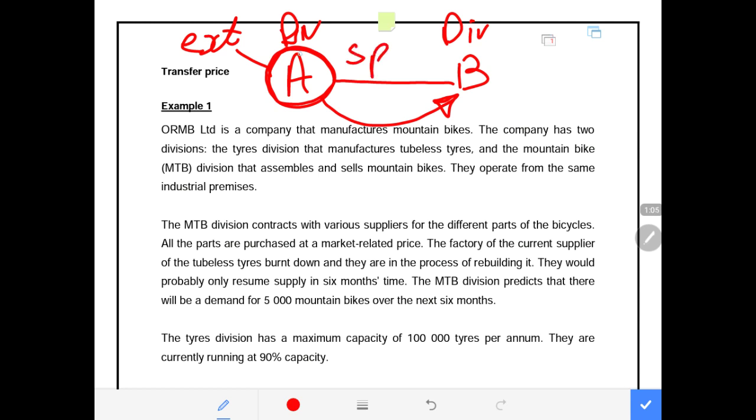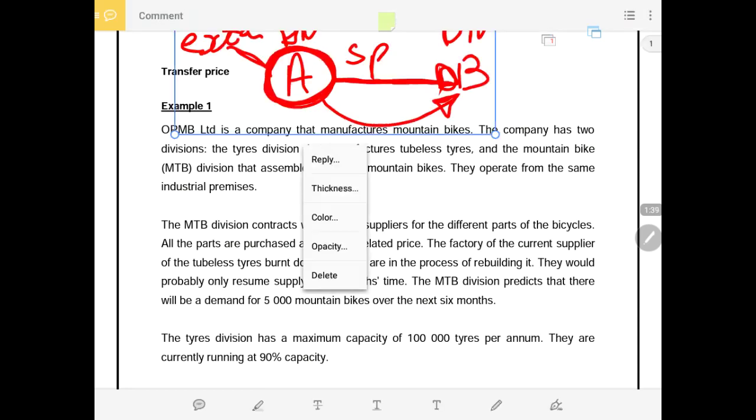At what price must Division A sell the goods to Division B, considering the availability of the external market, meaning considering the fact that they can sell these units to other customers outside the organization? At what price must Division A sell the goods that they produce to one of their divisions within the organization, in this scenario Division B? So that is what transfer price is.